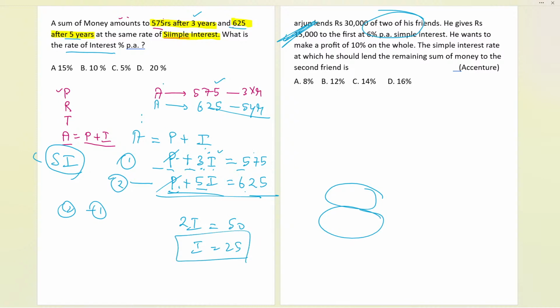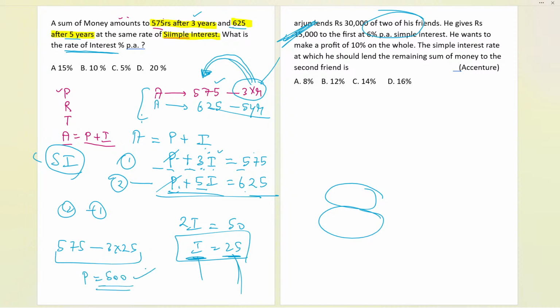Now that interest is 25, earlier we had a relation for 3 years with the 575. After 3 years it is 575, and every year we are getting interest of 25. From 575, if I subtract 3 years of interest, that is 3 times 25, that will give us the principal, which is 500.